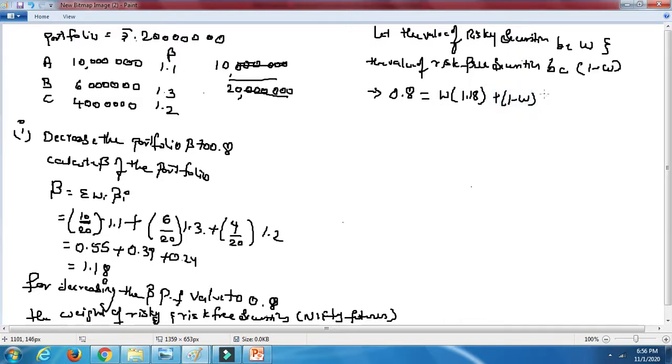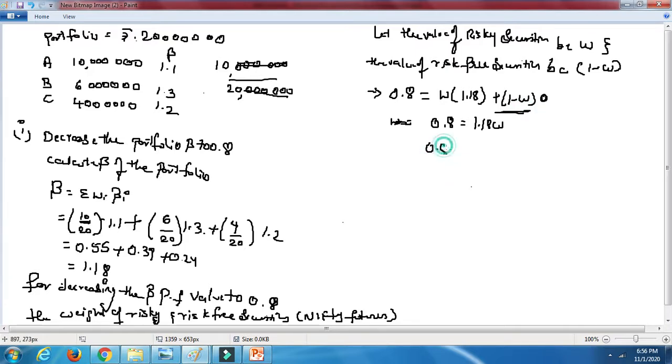Now for the entire portfolio the risk is 1.18. For risk-free securities the beta will be 0. There will be no risk at all, isn't it? So if you calculate this, you are going to get 0.8 is equal to 1.18 W, and this other term will be 0.